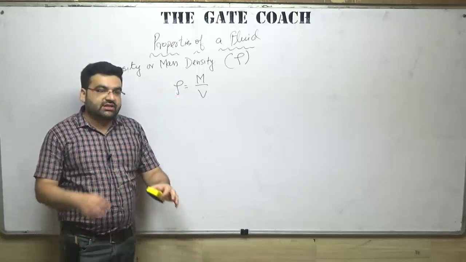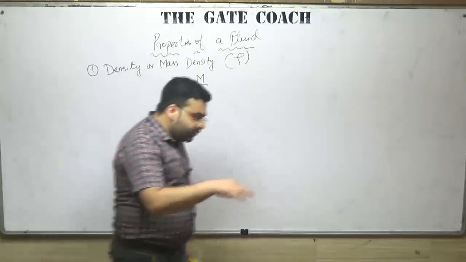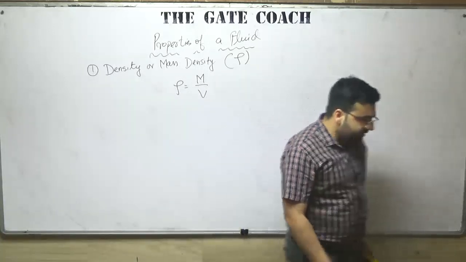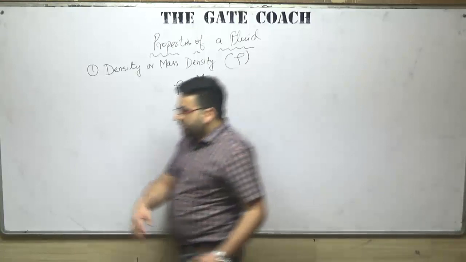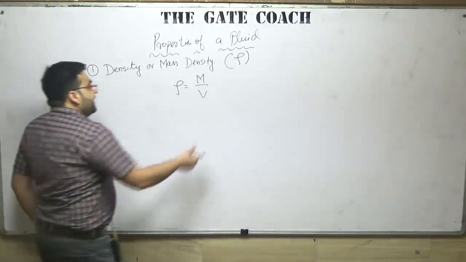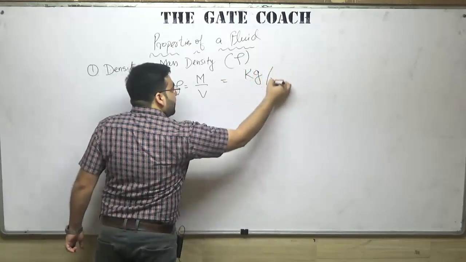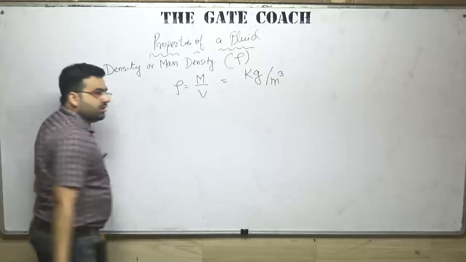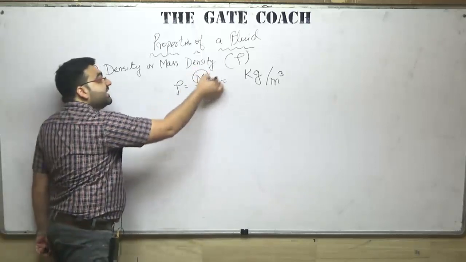If somebody asks you what is the physical significance of density, tell them that it tells you about the compactness. The unit is kilograms per meter cube. The unit of mass is kilogram.